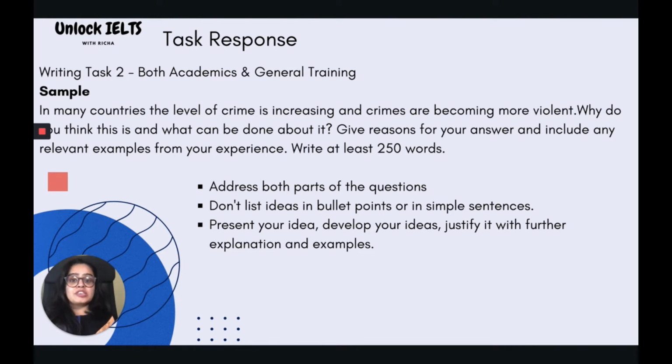Now let's see the task response in case of writing task 2, which is an essay in both academics and general training. Let's have a look at a sample question. In many countries, the level of crime is increasing and crimes are becoming more violent. Why do you think this is and what can be done about it? Give reasons for your answer and include any relevant examples from your experience. Write at least 250 words. As you can see from the question, you are about to answer two questions, which are why and what can be done. So, for task response, you need to address both parts of the question.